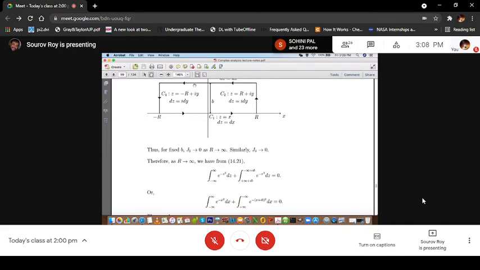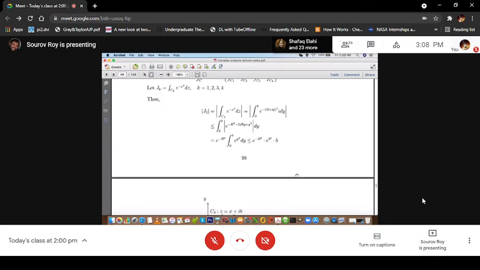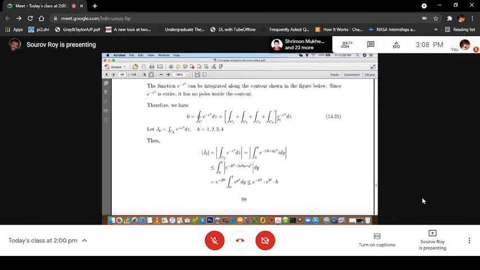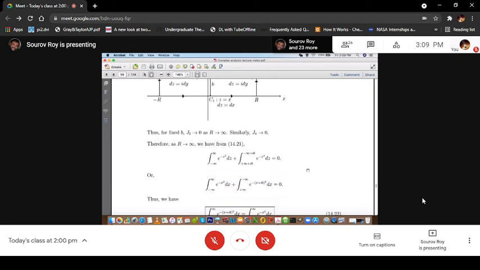That is e to the power minus z square dz along C1 and C3. C1 is this and C3 is this. The limit here is minus infinity to plus infinity as r tends to infinity, and here it is from plus infinity plus ib to minus infinity plus ib, because y is b. That is equal to 0.